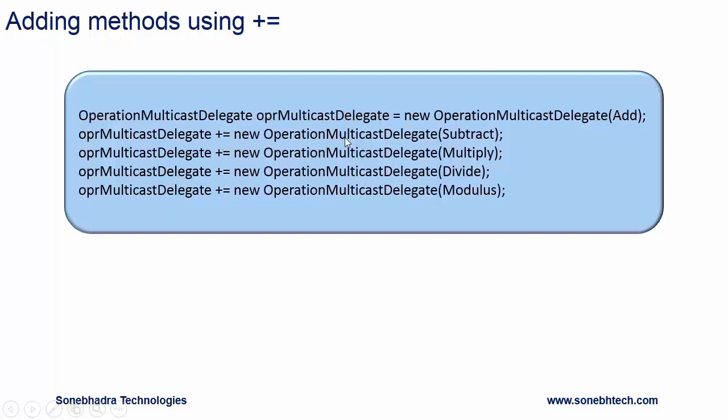And then we are encapsulating another method subtract in delegate object OPR multicast delegate. Then we are adding the method multiply, and then we are adding the method divide, and at the end we are adding the method modulus. So all the methods add, subtract, multiply, divide, modulus are encapsulated in delegate object OPR multicast delegate.